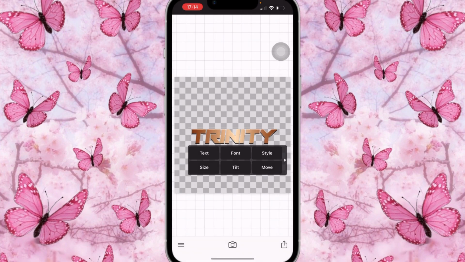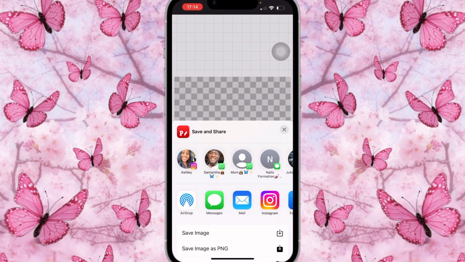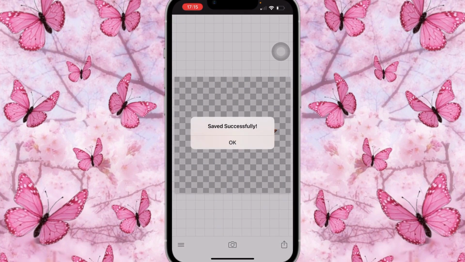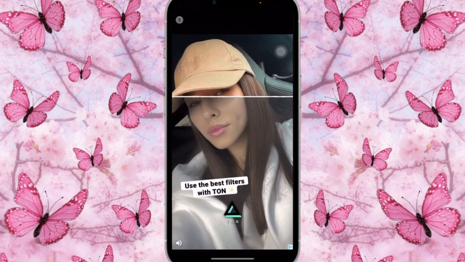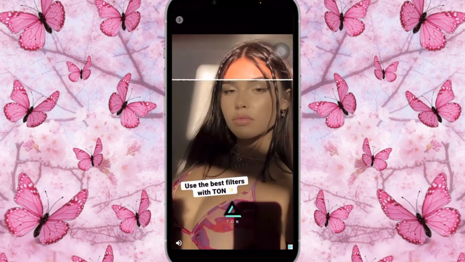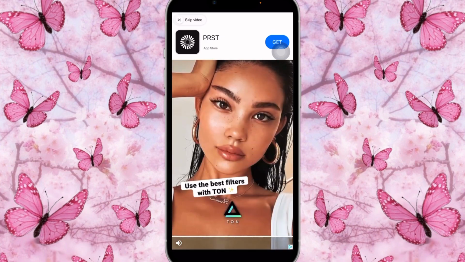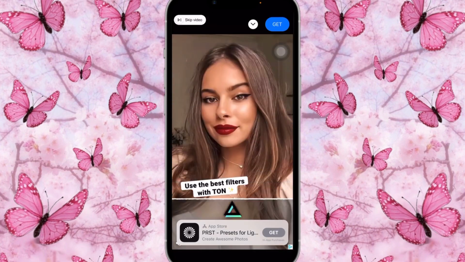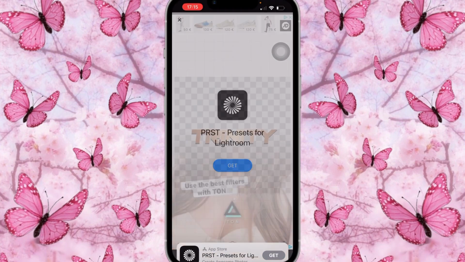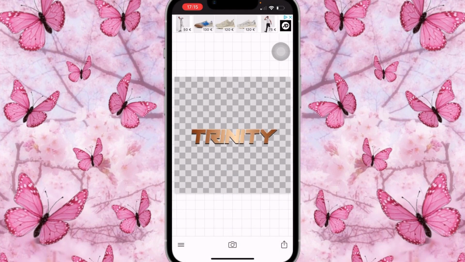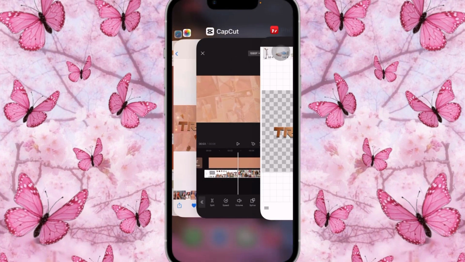You're gonna click on done, and you're going to save that. Save an image in PNG. Make sure to save it in PNG so that you do not get the white background. So it'll tell you two things. It'll tell you save image, and also it'll tell you save in PNG. Please click on save in PNG in order for you to not have that white background behind it. So once it's saved, let me make sure that it's saved.